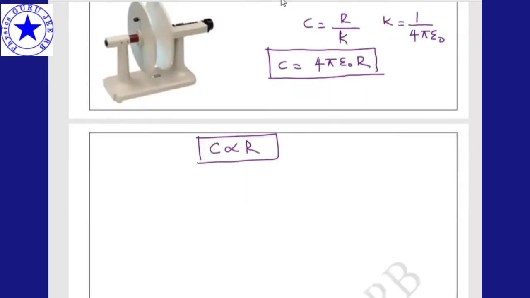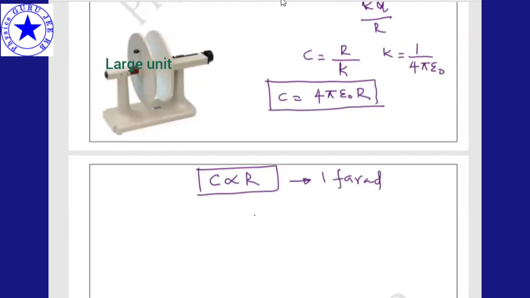An ideal capacitor should at least produce one farad. So what is the unit of capacitance? C is equal to Q by V, so the unit is coulomb per volt, or farad. We don't usually use the farad because it is a very large unit. We'll be representing with microfarad.